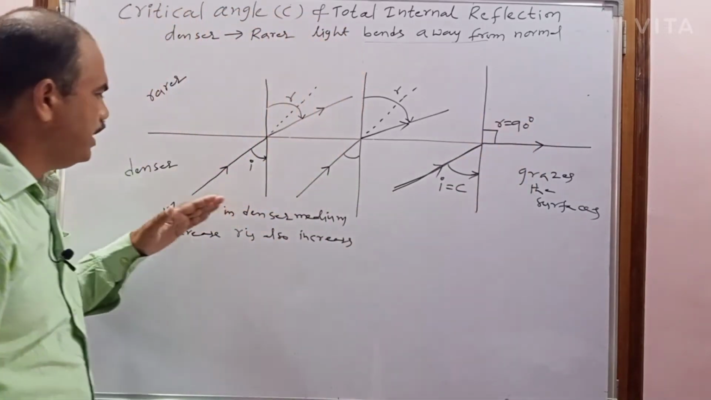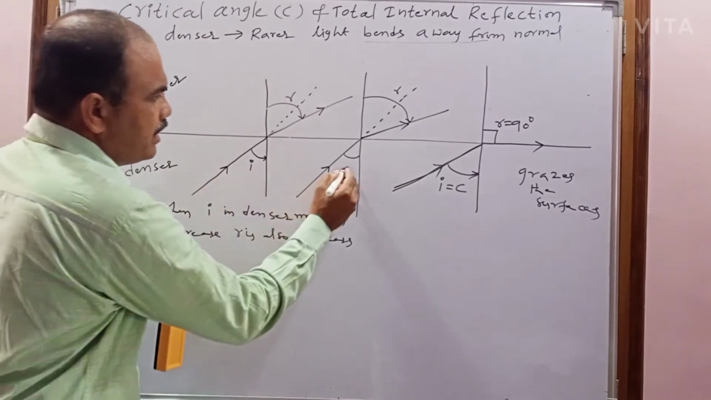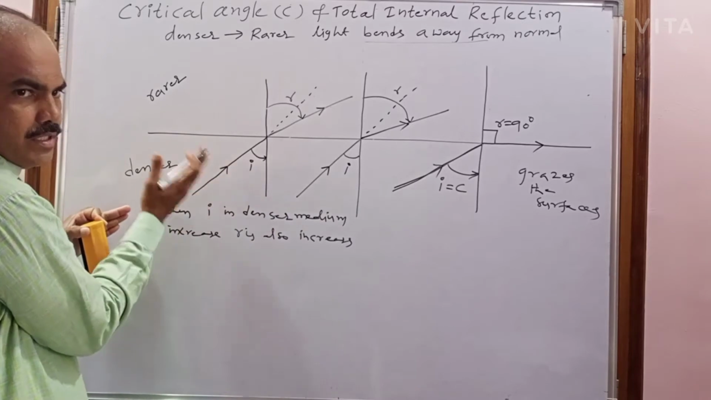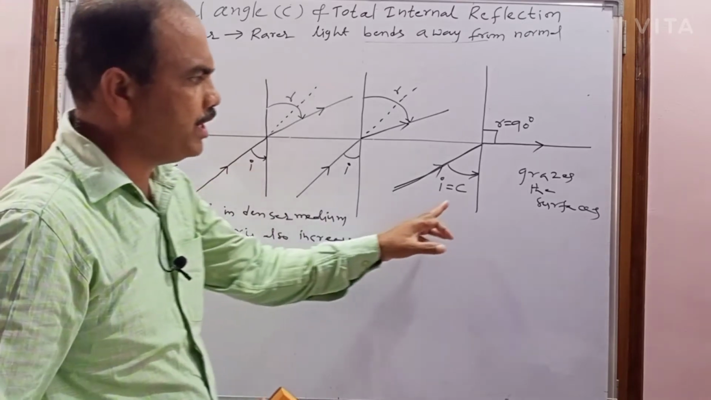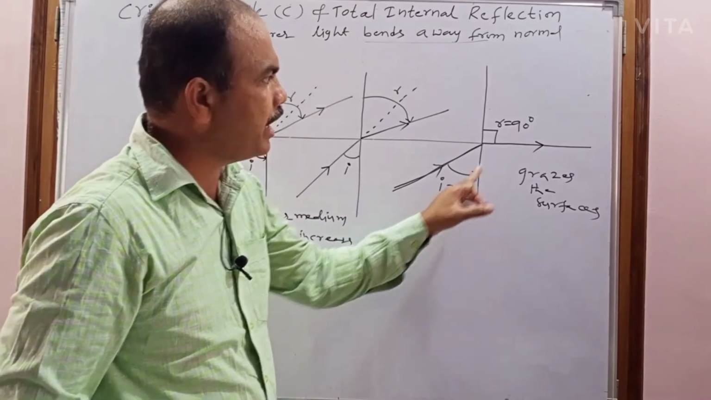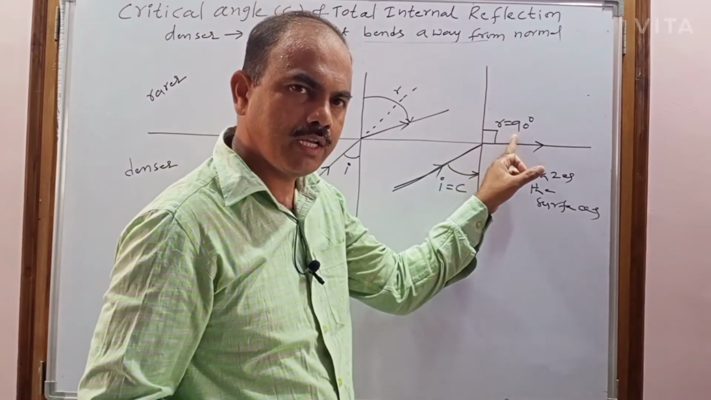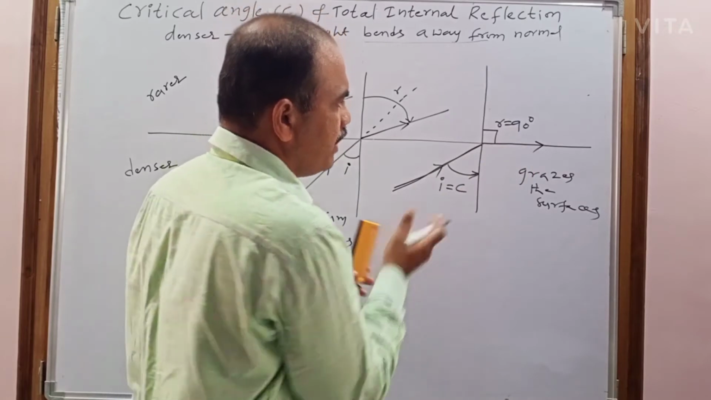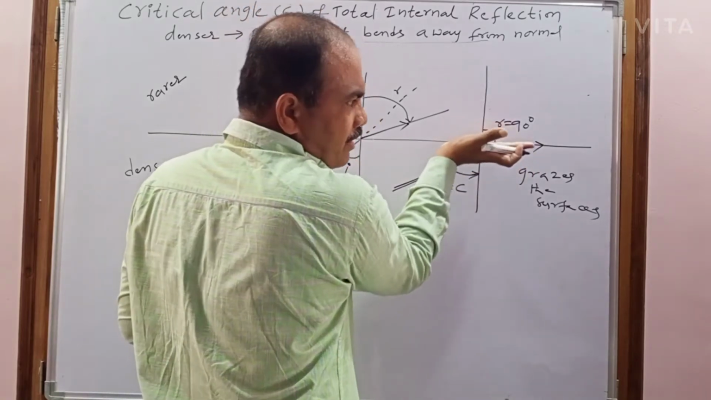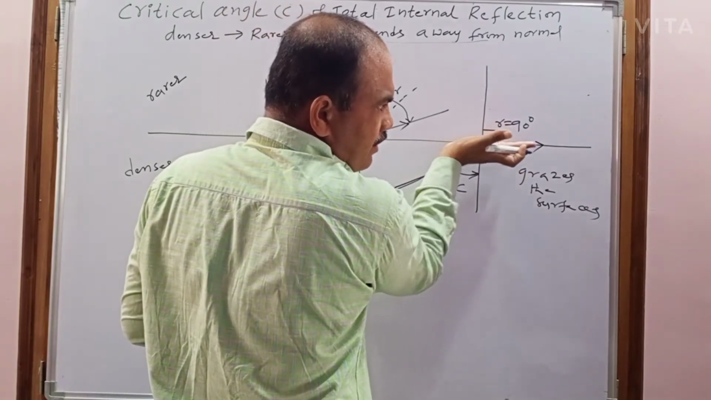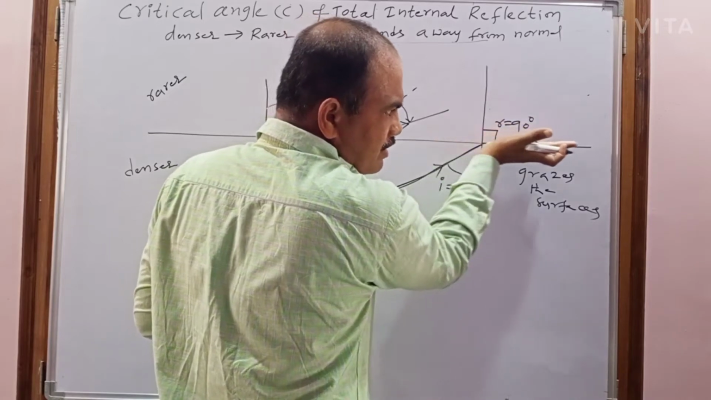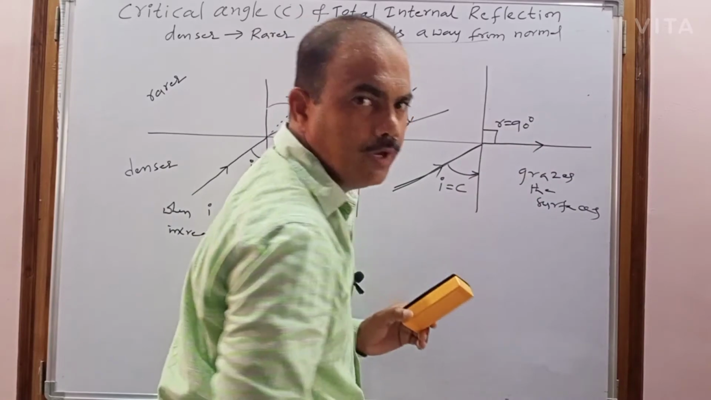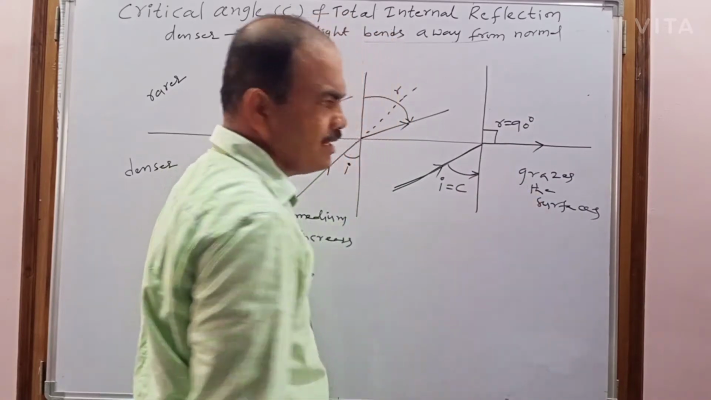So what is happening here? When the angle of incidence in the denser medium is gradually increasing, at a particular angle of incidence, the angle of refraction becomes 90 degrees. When the angle of refraction becomes 90 degrees, what happened? This refracted ray just touches the surface or travels along the surface, which separates the two media. So that is known as grazing the surface.